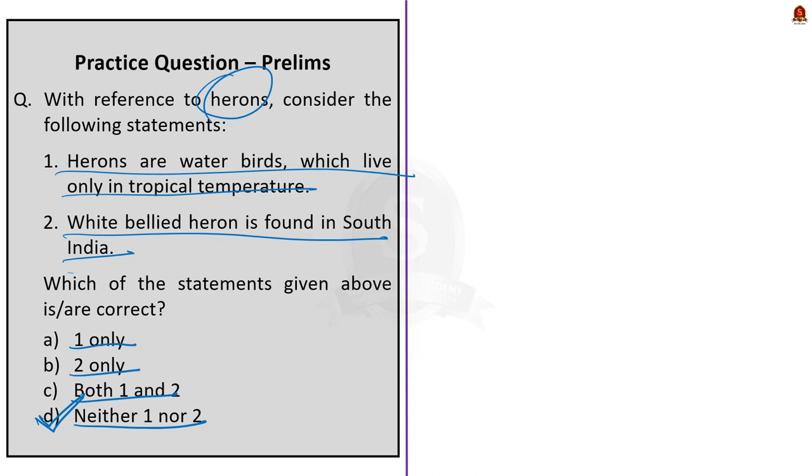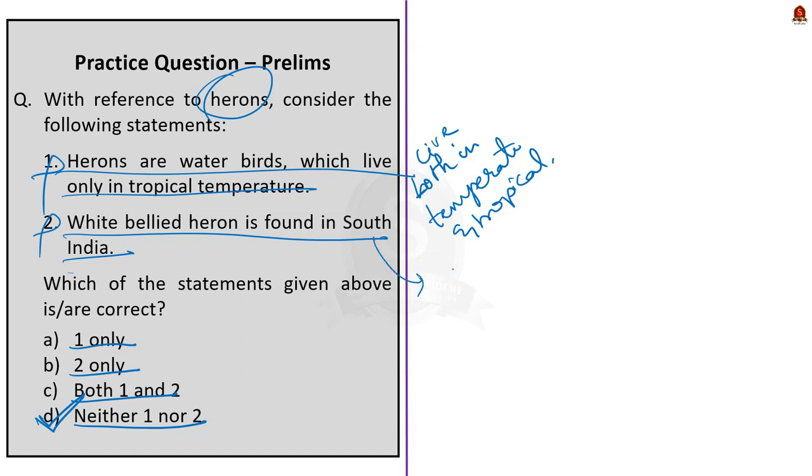Both the statements are incorrect. See, as we saw in the discussion itself, herons are birds which live closely to areas which have water. They are a type of water fowls. So, they not only live in tropical waters but also are found in regions with temperate climate. So, obviously statement 1 is incorrect. Statement 2 is also incorrect because white-bellied heron is a special type of heron found in the northeastern part of the Indian subcontinent. To be more precise, they are found in Arunachal Pradesh, Bhutan and Myanmar. They are nearly in a state of extinction.